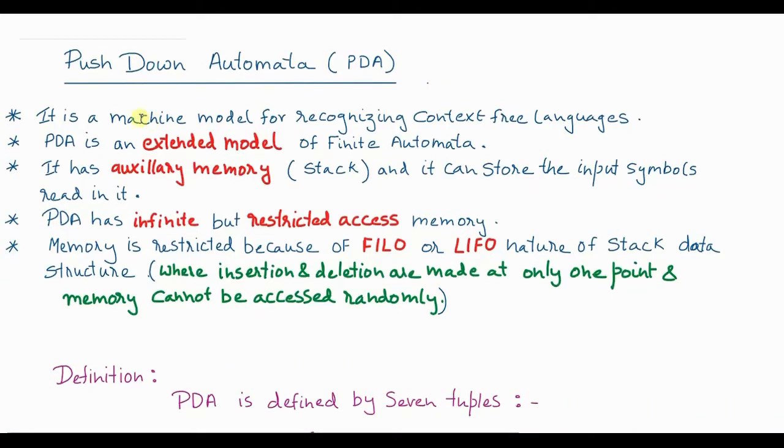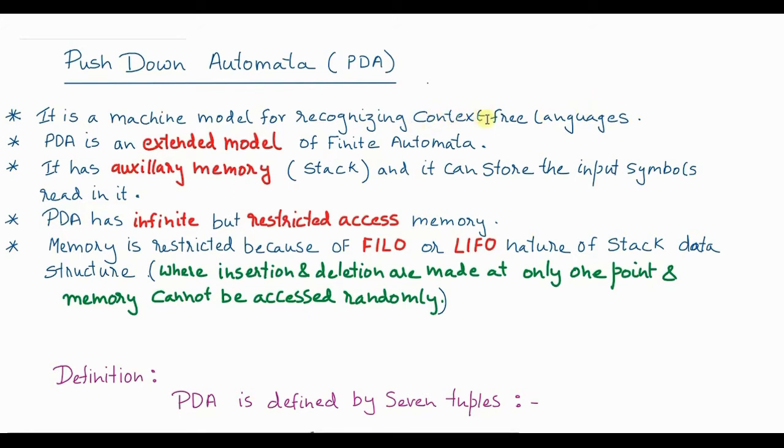Today we are going to see a new concept called push down automata, or PDA. What is push down automata? PDA is a machine model for recognizing the context free languages. In the previous two units we were dealing with regular languages. So we had seen a machine model that recognizes regular languages, which was nothing but the finite automata.